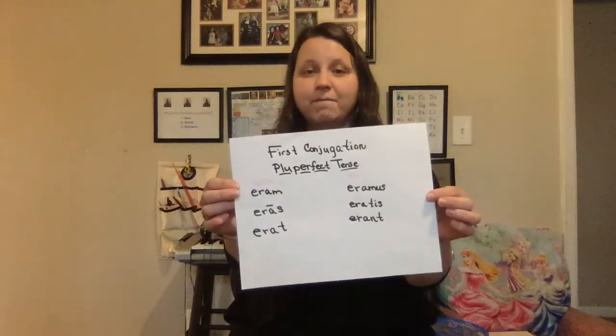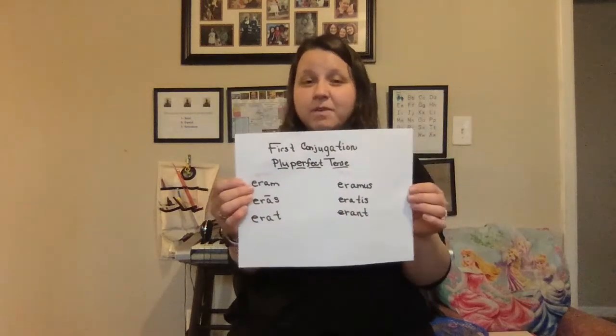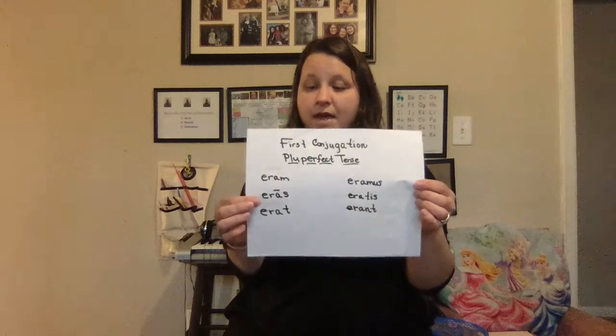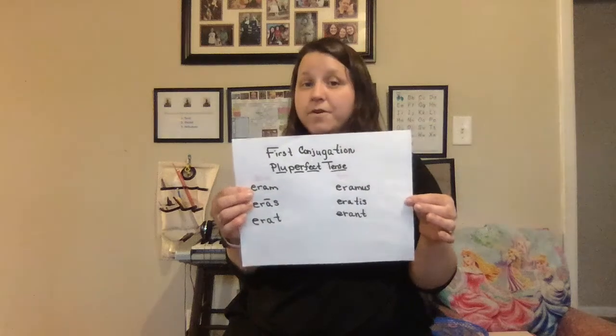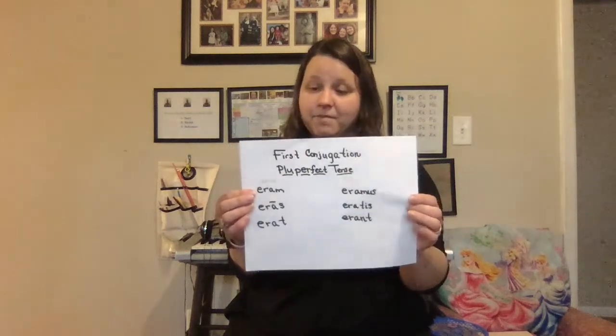Alright, are we ready? We pretty much know this one, so I'm just going to say them one time, and then we're going to sing them 2 times. So first conjugation, pluperfect tense. Eram, eras, erat. Aramis, aratus, erant. First conjugation, pluperfect tense.